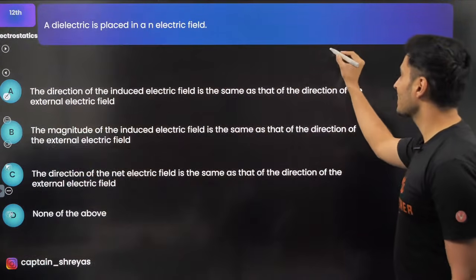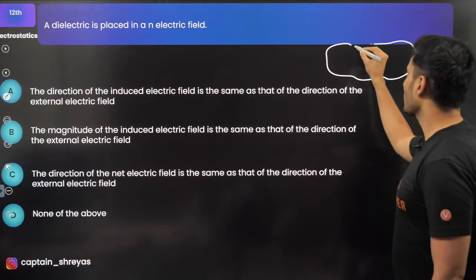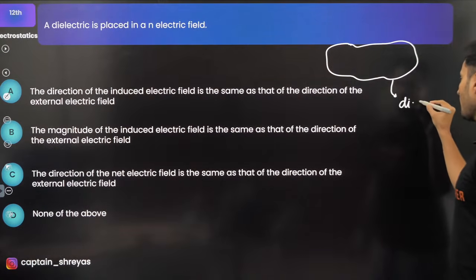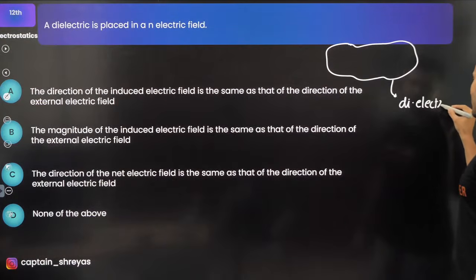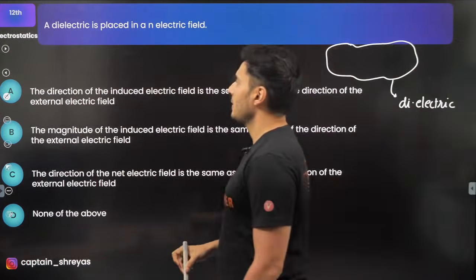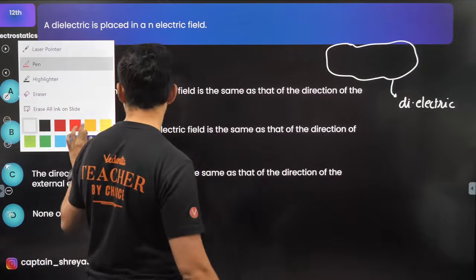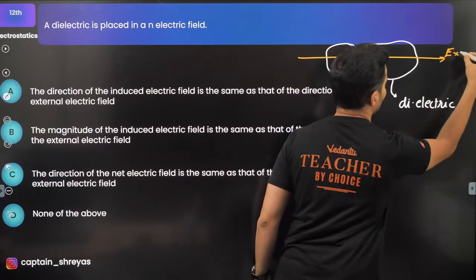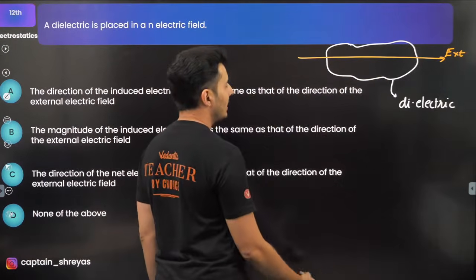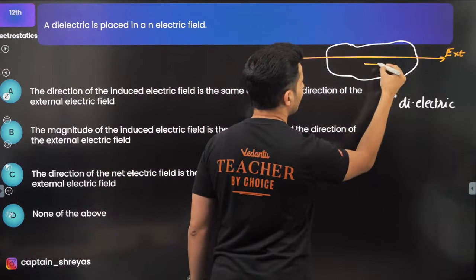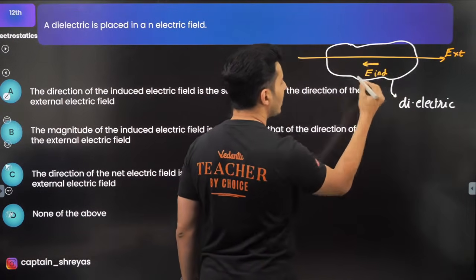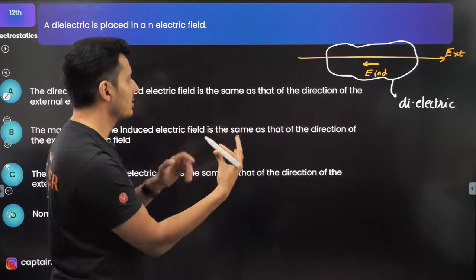Let's see how we can solve this question. If you place a dielectric in some external field, then what happens is, if this is your external field, there is an induced field, which I will call E induced, because of which the external field reduces.